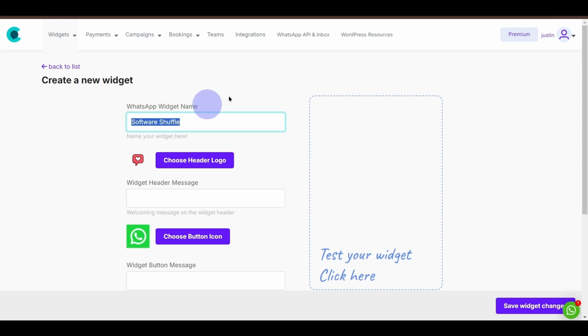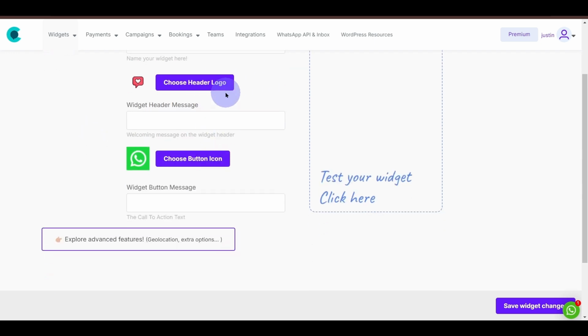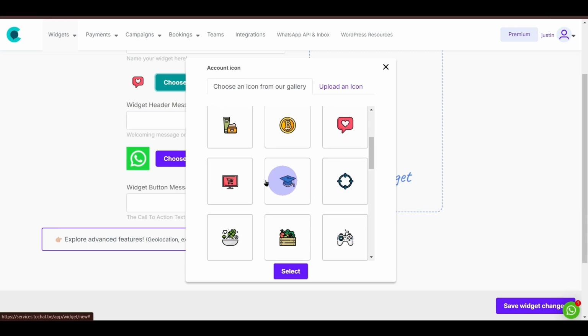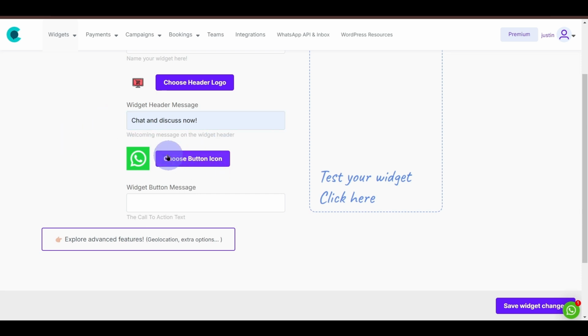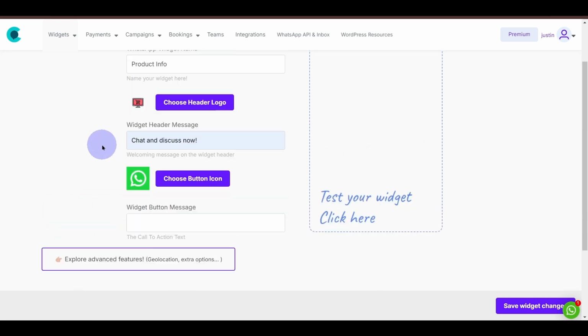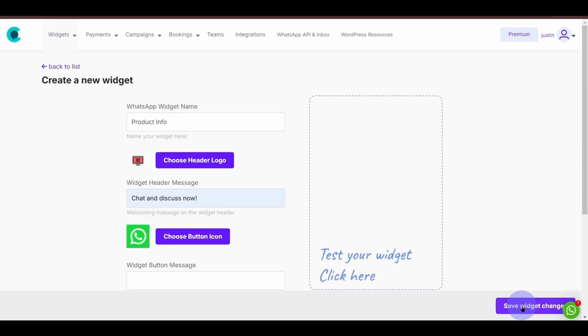Okay, so I'll just go ahead and add in something like, let's say, product info. You can choose a header logo, so I'll just add in something like this for now. Yeah, get selected. We can also upload an icon, a brand logo, or if we have any particular type of icon that we want to upload. A header message, so I'll just add in something like chat and discuss, and the icon, so the chat button that will be displayed over here, I'll just let this be the WhatsApp button for now. We can also add in a message here. Okay, I'll do this and click on save widget changes.